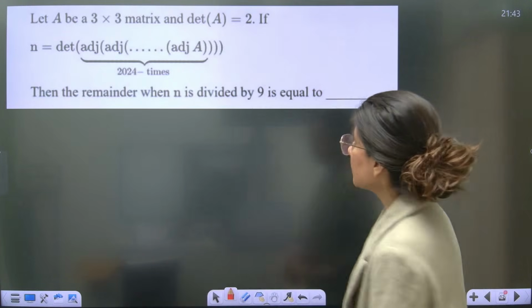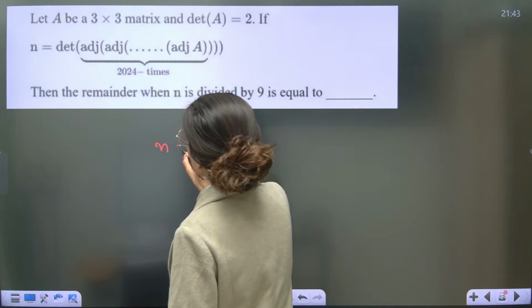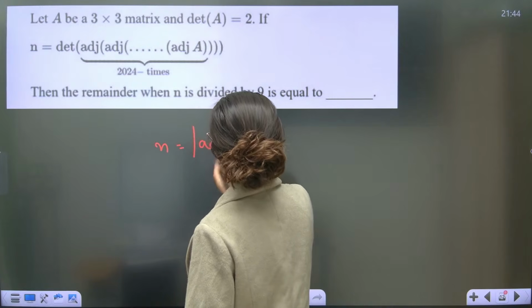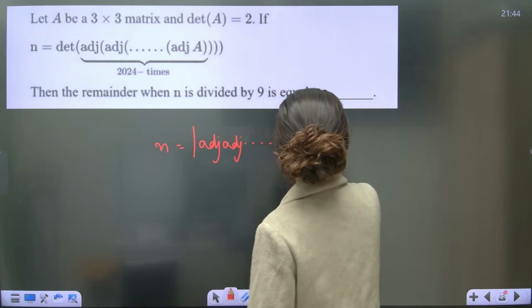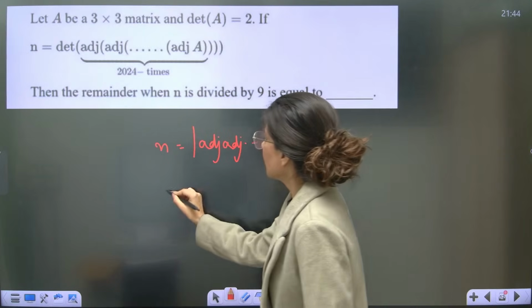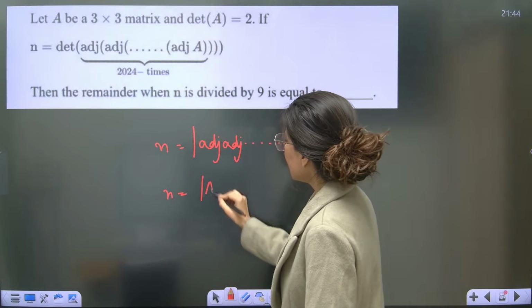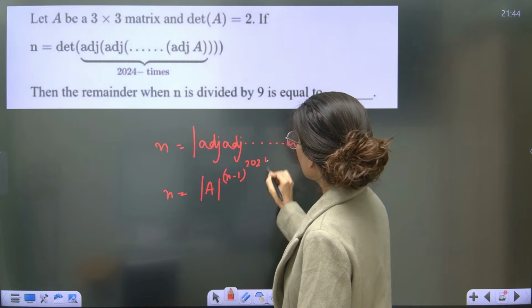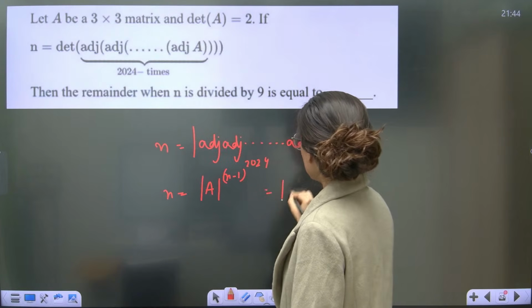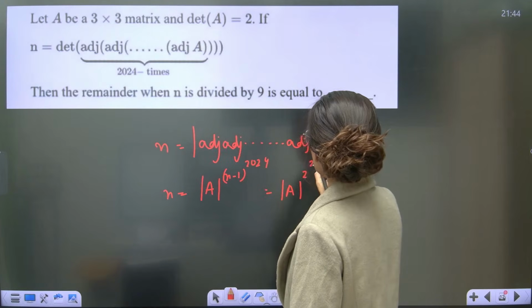Okay. All right. So n over here is determinant of adjoint, and all the way up to adjoint of A. So n will be equal to determinant A power n minus 1. How many times? 2024. N is what? 3. So determinant A is 2 power 2024.